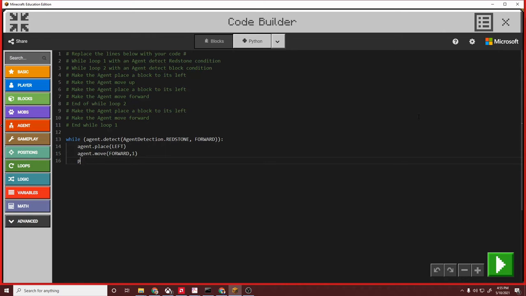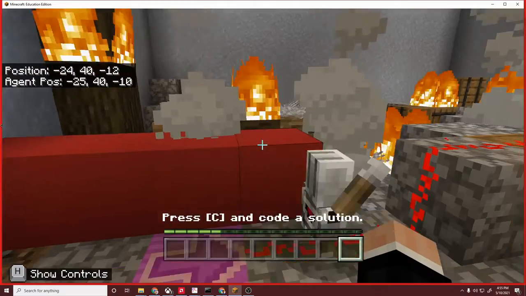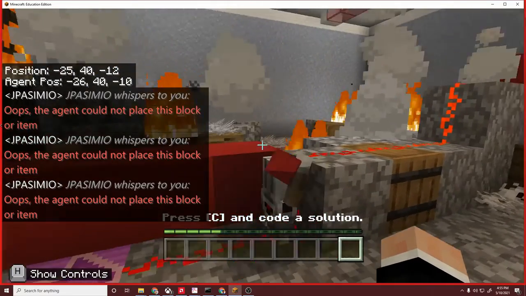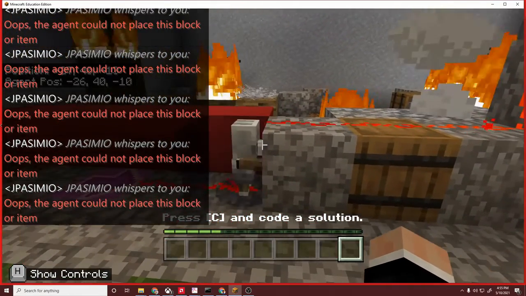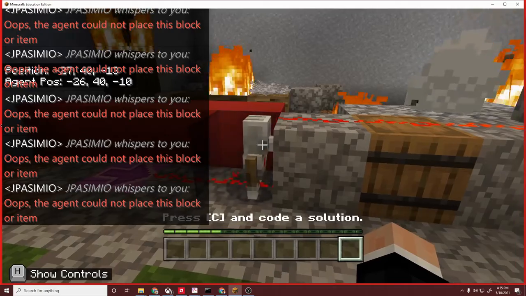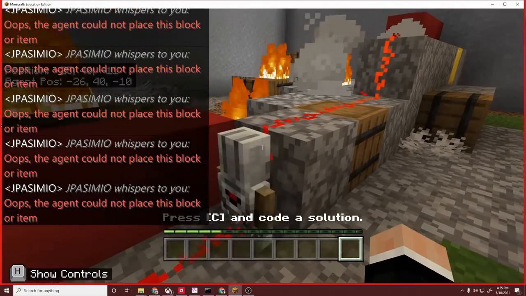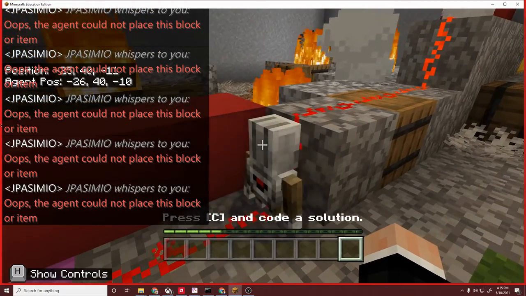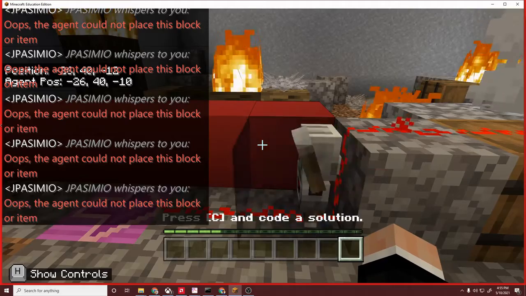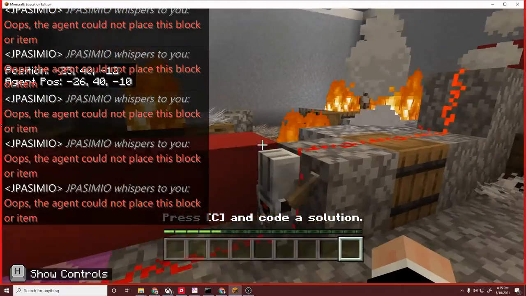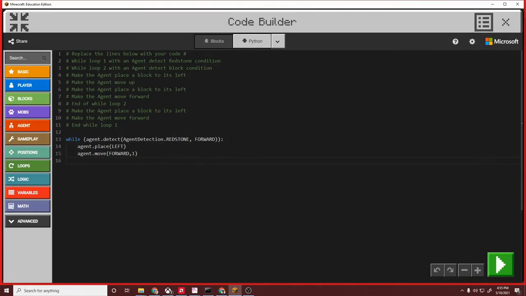Okay, so let's go ahead and play that. And it's not going to work fully, but that's okay. Let's see what it does. Okay, so now we've got this guy who's stuck here because there's a block in front of him. So we need to include some code that's going to allow him to move over this block.